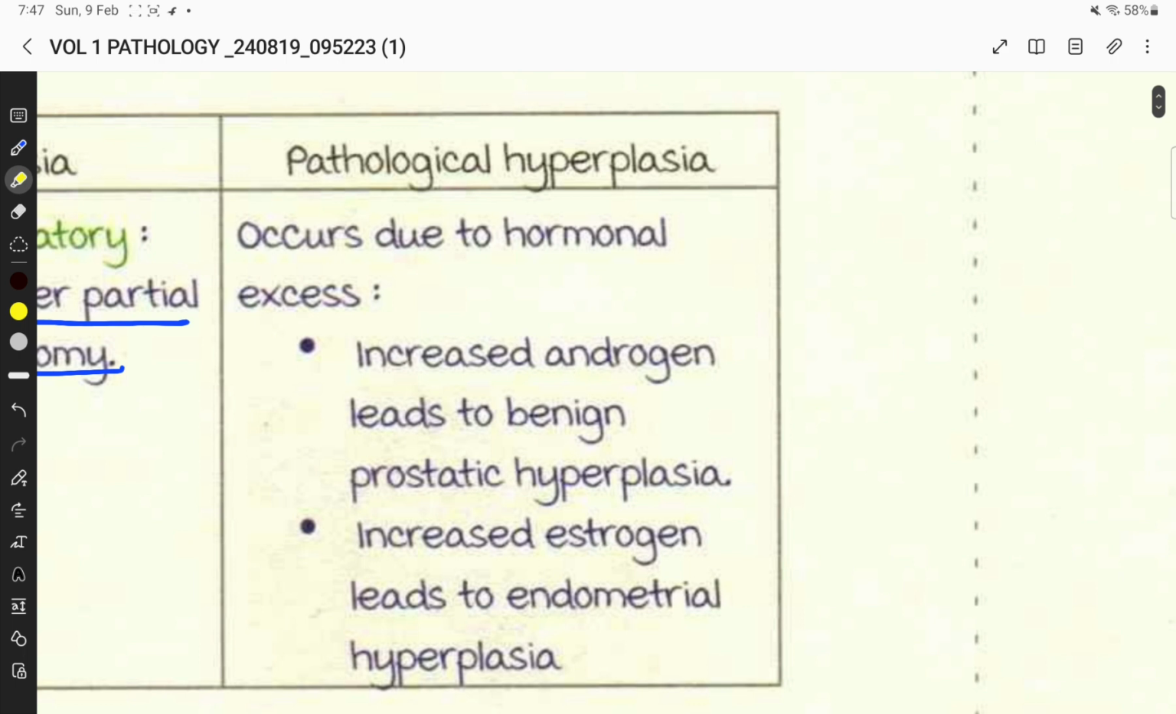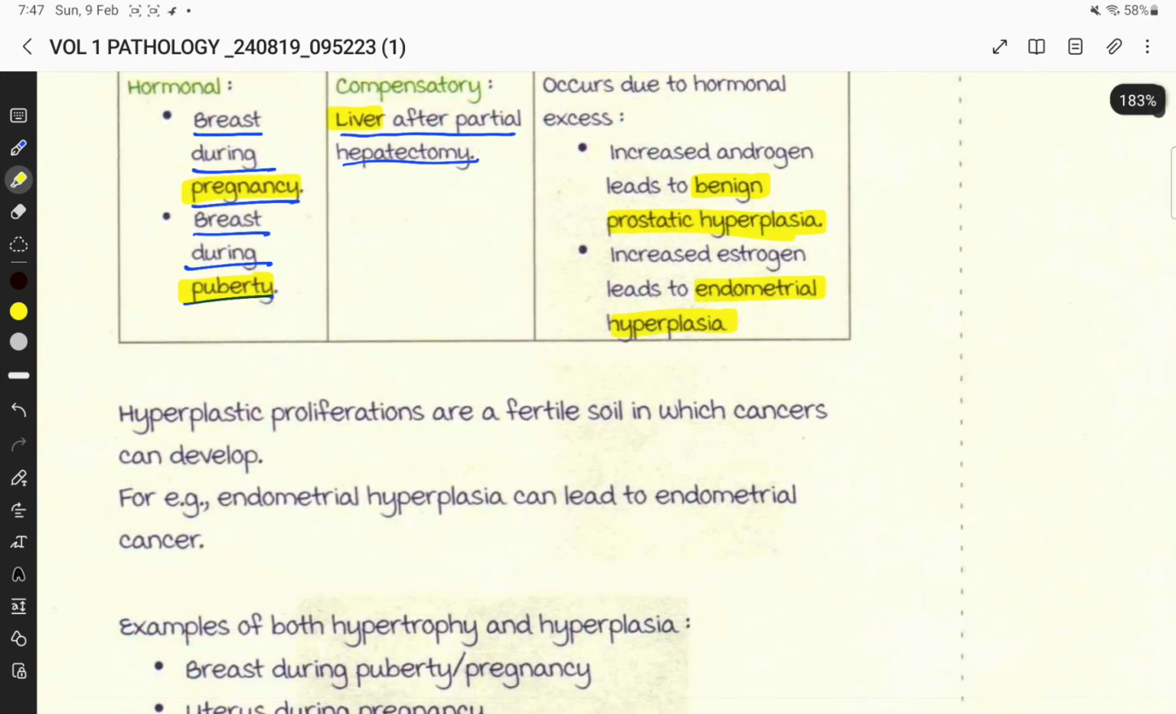Pathological hyperplasia occurs due to hormonal excess. Increased androgen leads to benign prostatic hyperplasia, and increased estrogen leads to endometrial hyperplasia. BPH and endometrial hyperplasia are examples of pathological hyperplasia.